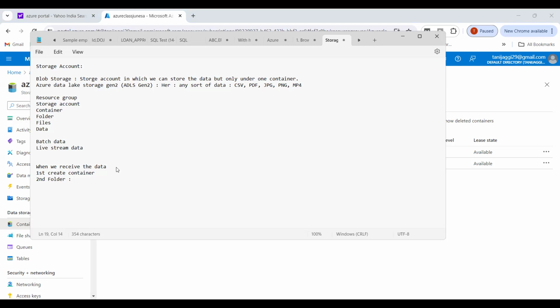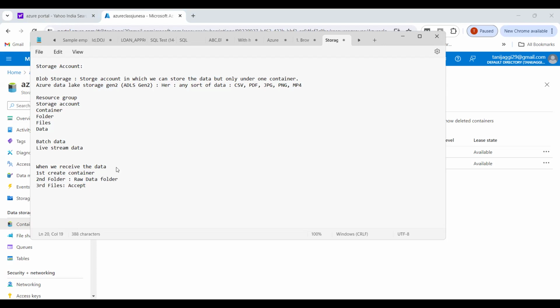This folder is known as the raw data folder for the first time. In this raw data folder, the files are created. As I told you earlier, we do some validation checks on this raw data.